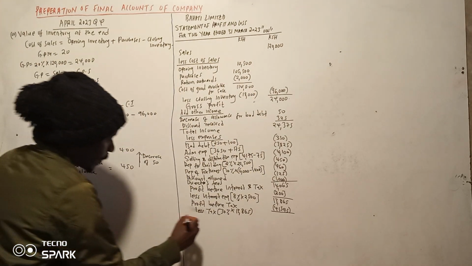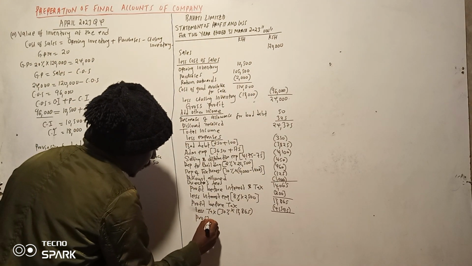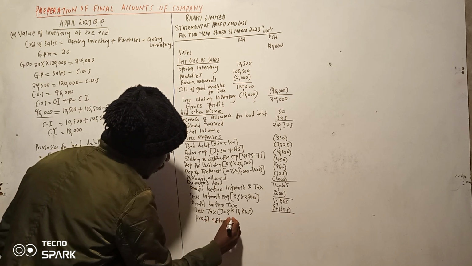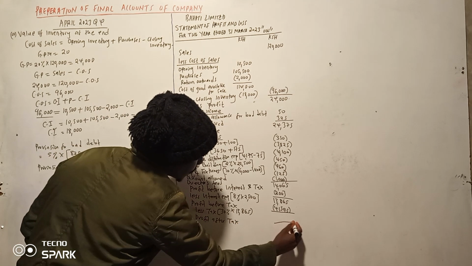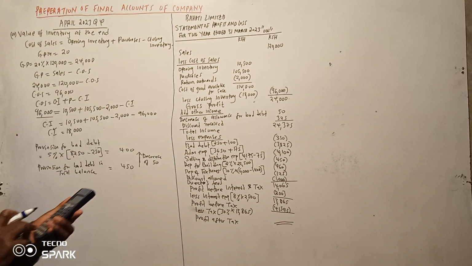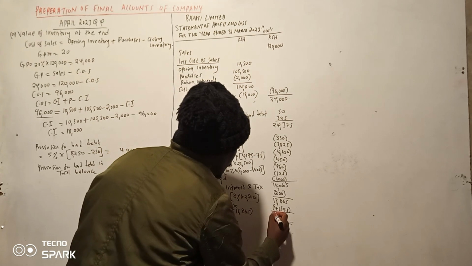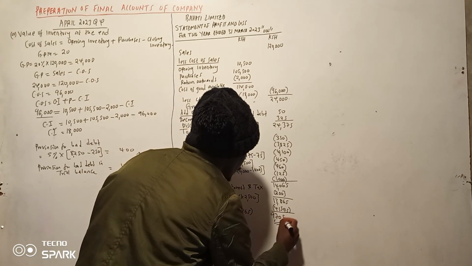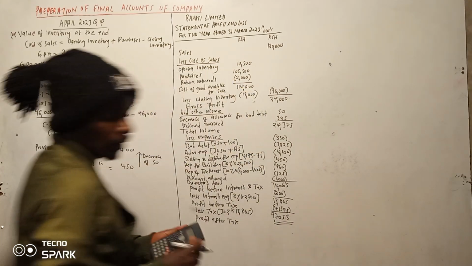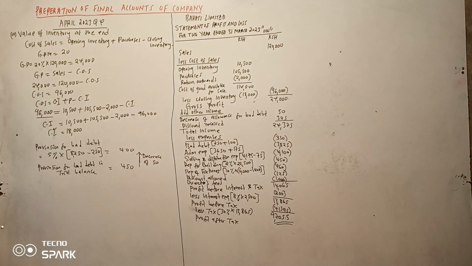So the profit after tax. 13865 minus answer, 9705.5. Now we can prepare the retained earning account now.